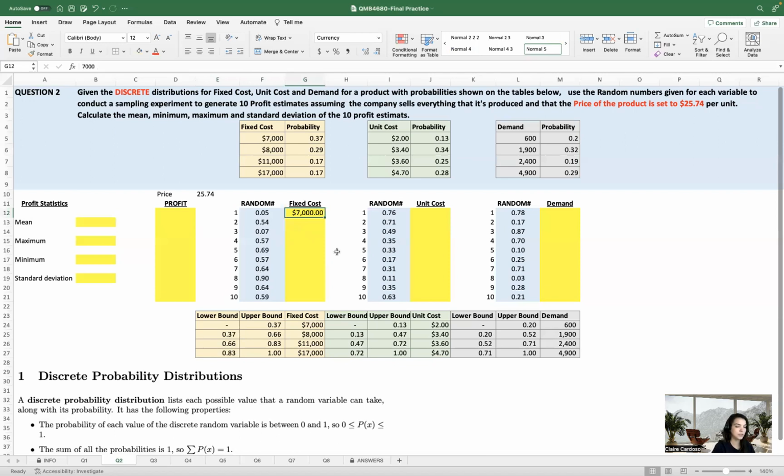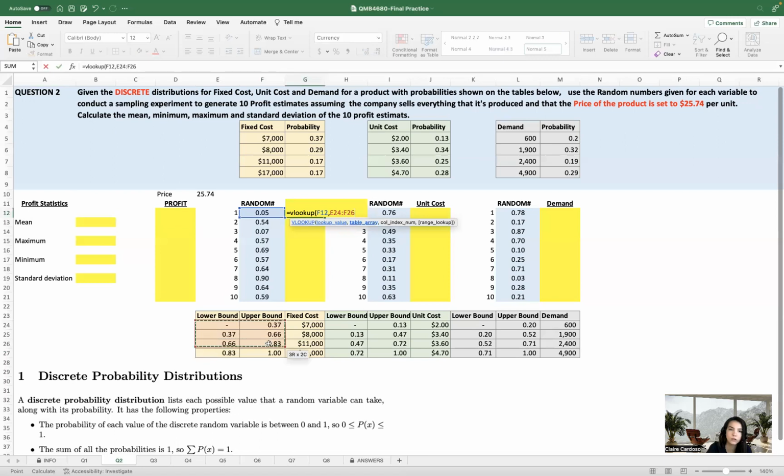So instead of the $7,000 here, I'm just gonna delete this and type equals VLOOKUP. What is the number that you wanna look up? The lookup value is gonna be this amount. And the table array, where do you wanna find these amounts? You're gonna select all the amounts. And then you're gonna have to give the column index number.